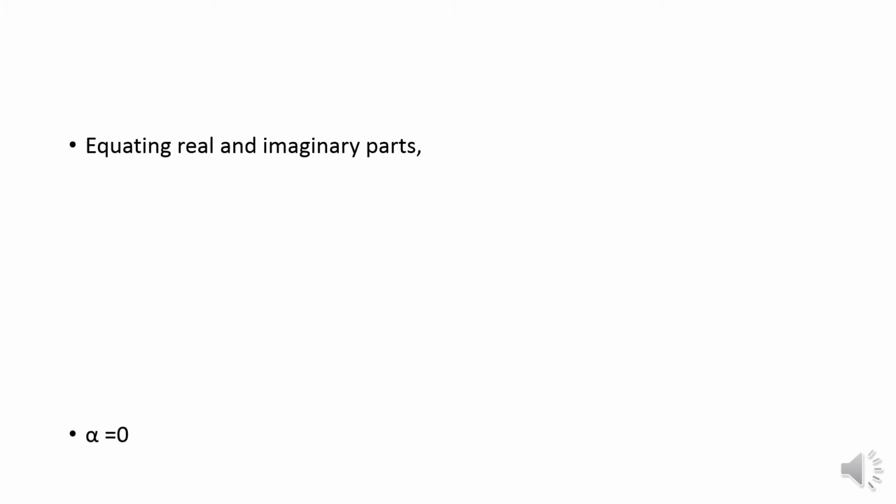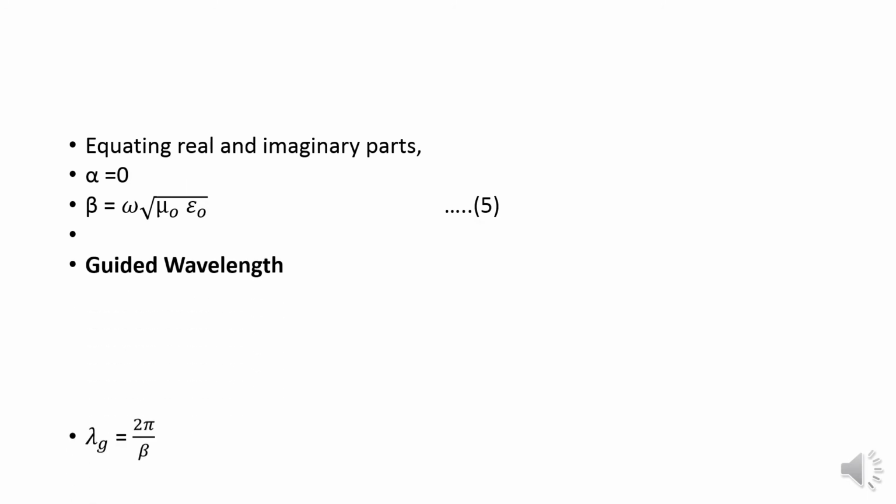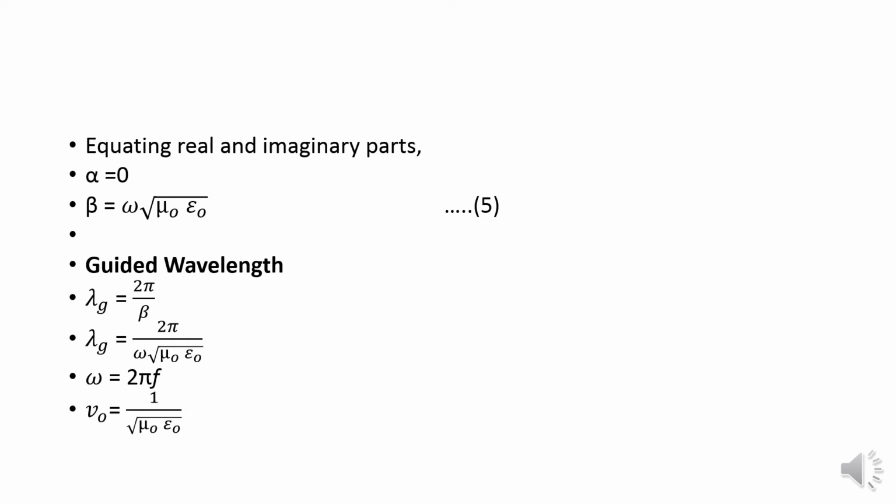Alpha will be equal to 0, that is the attenuation constant. Then beta will be equal to omega root of mu naught into epsilon naught. This is the phase constant. So this will be equation 5. Then the guided wavelength lambda g will be equal to 2 pi divided by beta. Substituting the beta value in the above equation, lambda g will be equal to 2 pi divided by omega into root of mu naught into epsilon naught, where omega is equal to 2 pi f, and c will be equal to 1 divided by root of mu naught into epsilon naught.